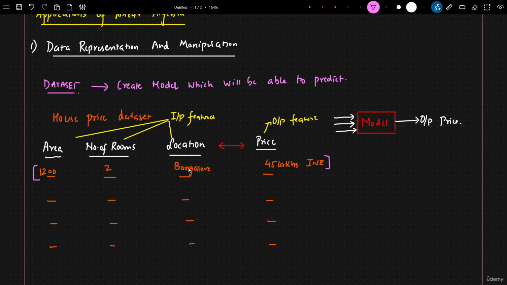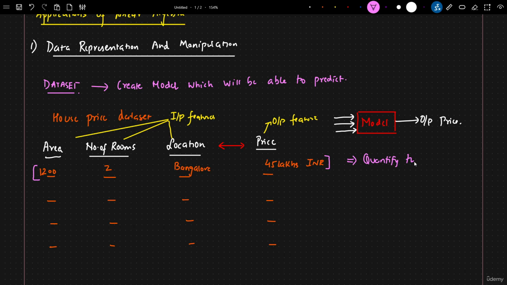So over here, I have a list of numbers: area, number of rooms, location. This location will also get converted into vectors or some number. And based on this list of vectors, I have the price that is included in this particular vector. Now, based on this list of vectors, you will see that my model will be able to even quantify the relationship.